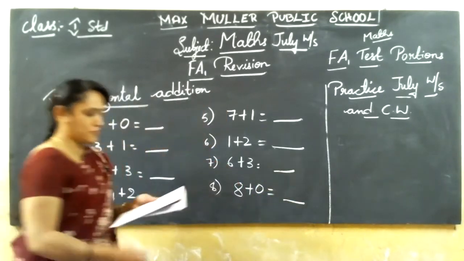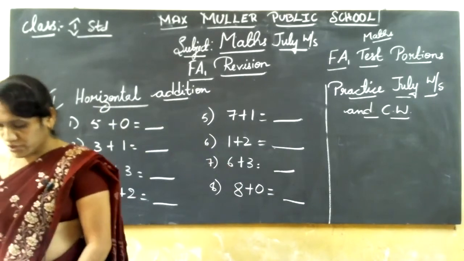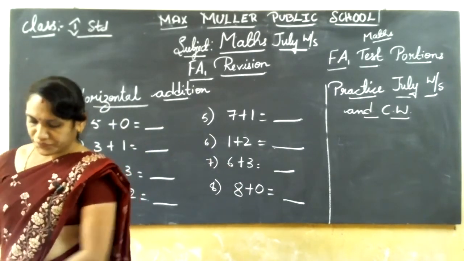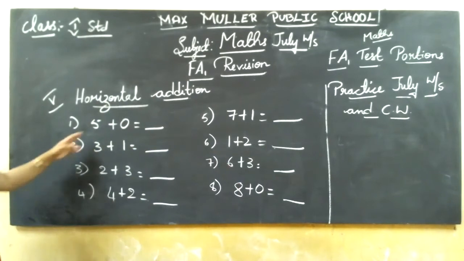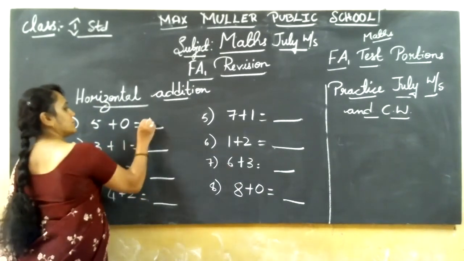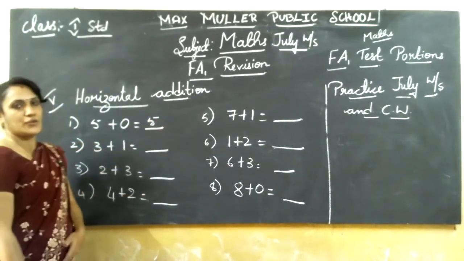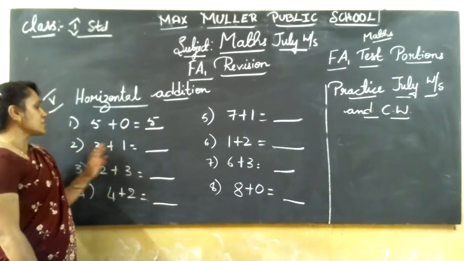So this is the fifth main. We are practicing for the test, the division main, isn't it? 5 plus 0, 5 itself. 5 plus 0, 5. I told you so many times. When you add 0 to any number, the same number is the answer.